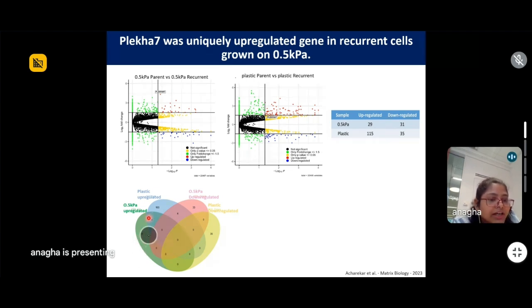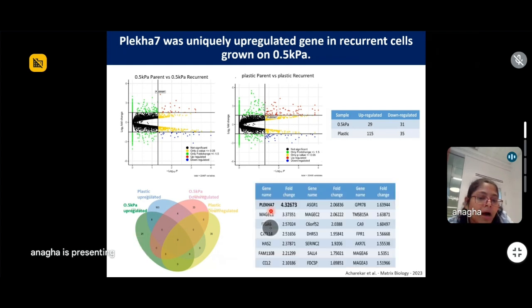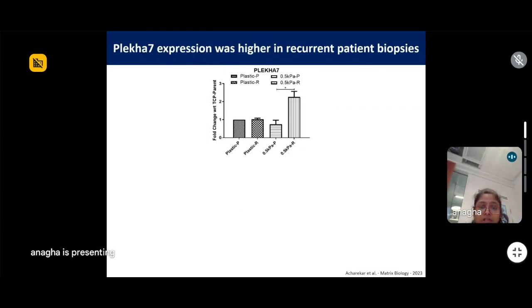The 8 common genes that are upregulated on plastic as well as soft substrate, we are not interested in. We are interested in these 21 genes, and among these 21 genes, the most upregulated gene that came up was PLECA7. Now, PLECA7 is a tight junction protein, thus indicating that it is involved in mechanoresponsiveness. And we thought of seeing if this could be a novel therapeutic target for the recurrent population.